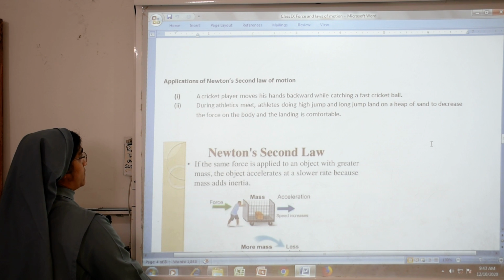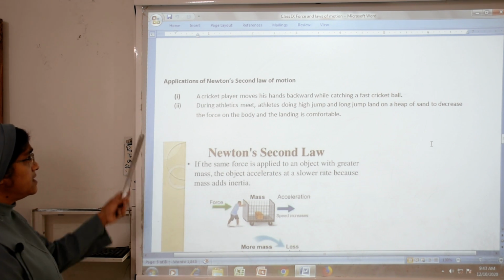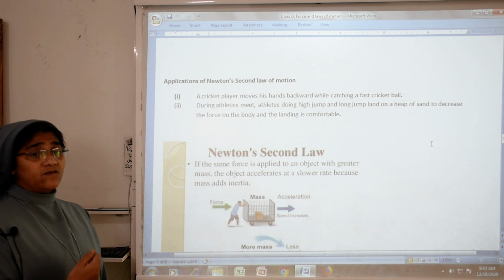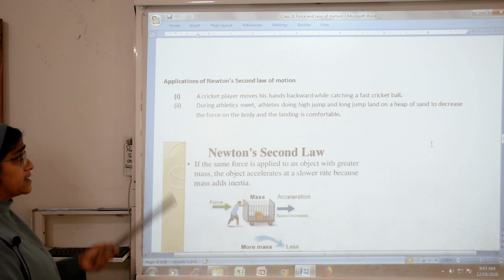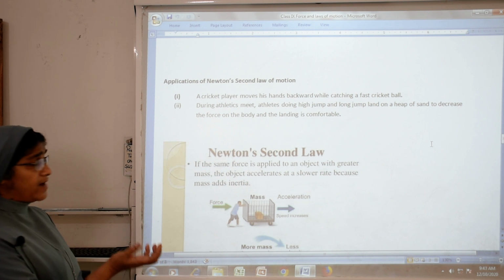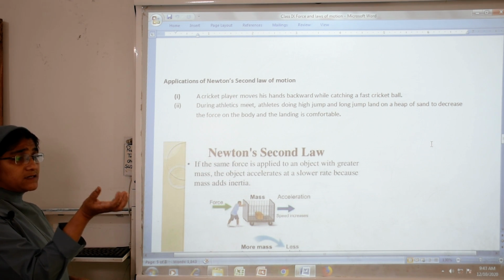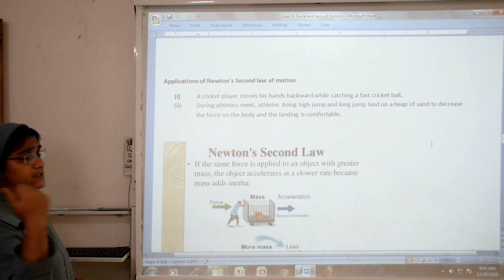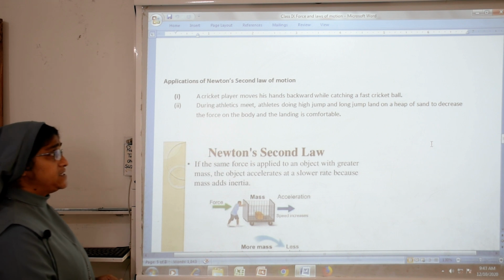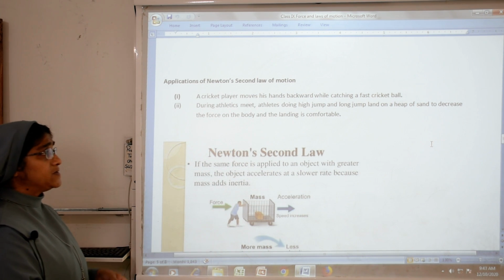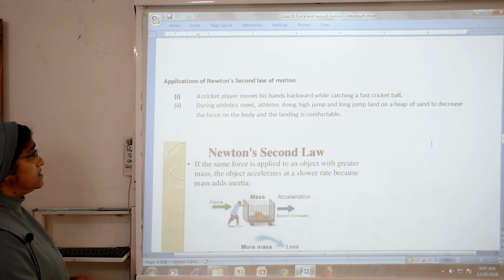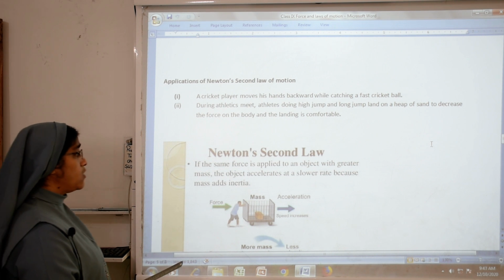Now the applications of the second law of motion. A cricket player moves his hands backward while catching a fast cricket ball. This is an example of an application of the second law of motion. Also, during athletic meets, athletes doing high jump and long jump land on a cushion to decrease the force on the body, and the landing is very comfortable. These are applications of Newton's second law of motion.